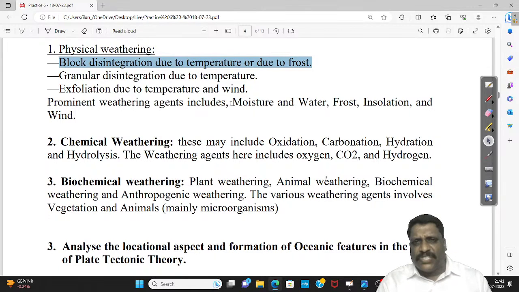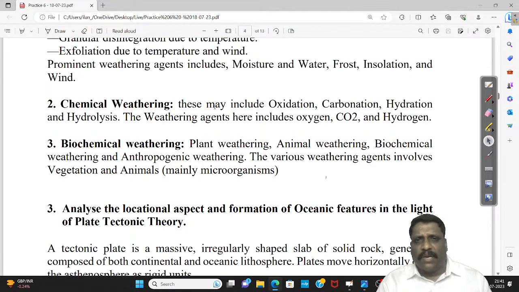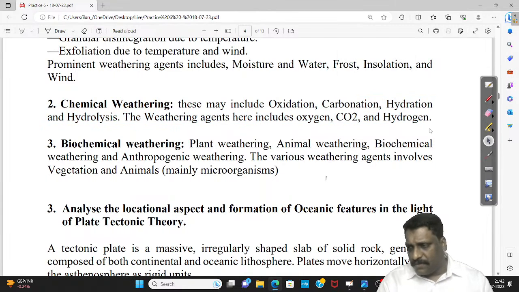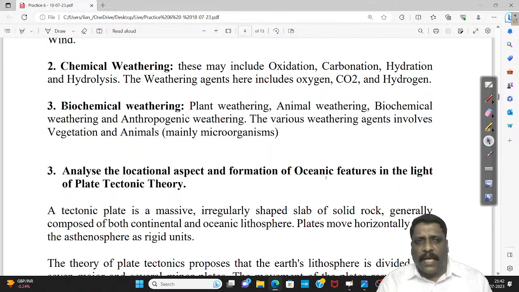Prominent weathering agents include moisture, water, frost, insolation, and wind. Chemical weathering includes oxidation, carbonation, hydration, solutions, etc. Weathering agents include oxygen: oxidation is oxygen, carbonation is carbon dioxide, and hydration needs the presence of hydrogen. I can also talk about biological weathering, where there is plant weathering, animal weathering, biochemical weathering, anthropogenic weathering.